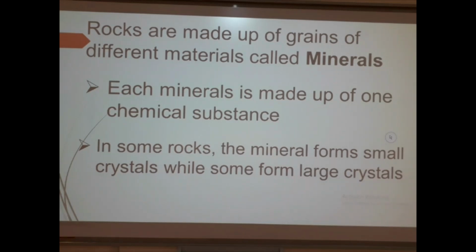Rocks are made up of grains of different materials called minerals, which means that every rock formation involves different materials. So rocks are not made out of just one type of material. They are made of grains of different materials, and these materials are referred to as minerals. Each mineral is made up of one chemical substance.